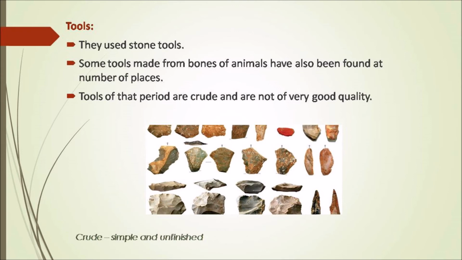Tools. They used stone tools. Some tools made from bones of animals have also been found at a number of places. So the humans during the Paleolithic period used stone tools, as we have already seen, and some of these tools were also made of bones of animals. These tools of that period are crude. Crude means they are not fully completed, they are simple and not of very good quality.